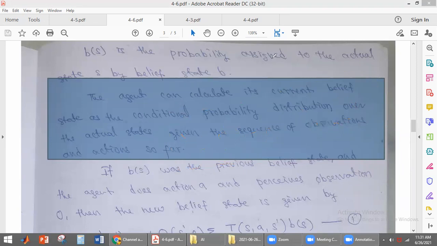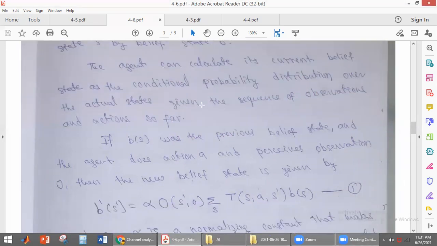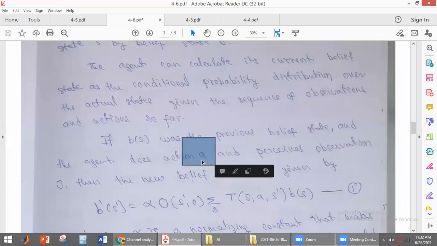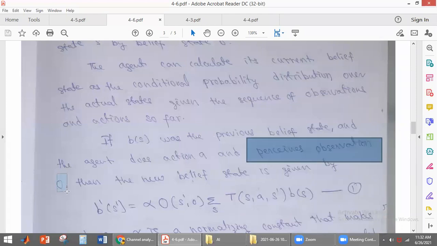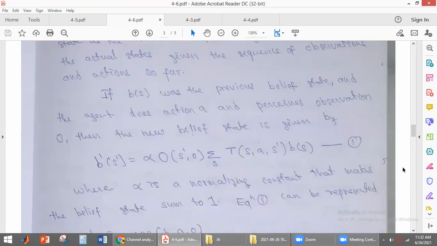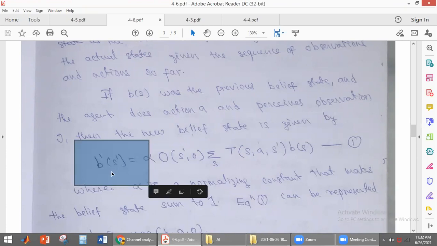Now, what is B of S? B of S was the previous belief state. Now, the agent has performed some action. So, by performing some action, what happens? It will perceive some observation. It will receive some observation so that we are getting new belief states. What are the new belief states the agent might reach? B dash S dash gives you the probability for the new belief state S dash.